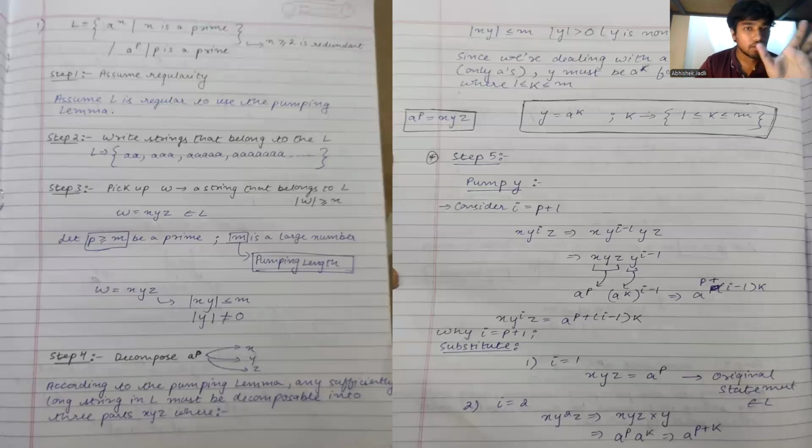Now, why particularly p plus 1? I'll get to that in a moment. Let's derive a generalized string that is x, y to the power of i, and z, because we have to pump i.